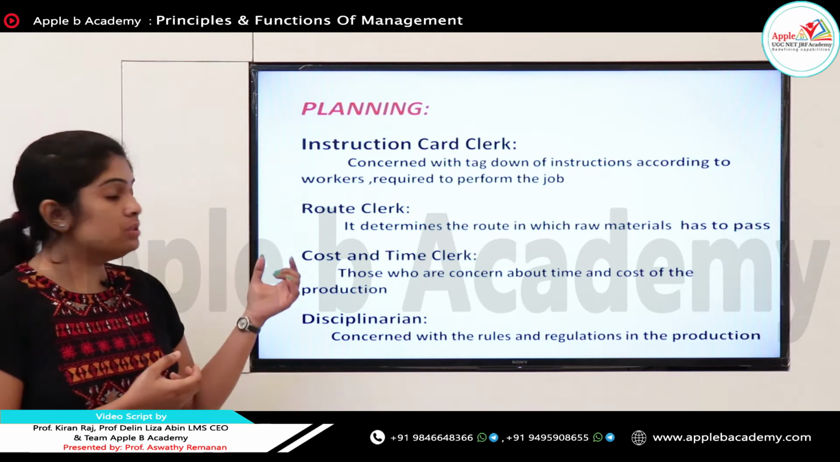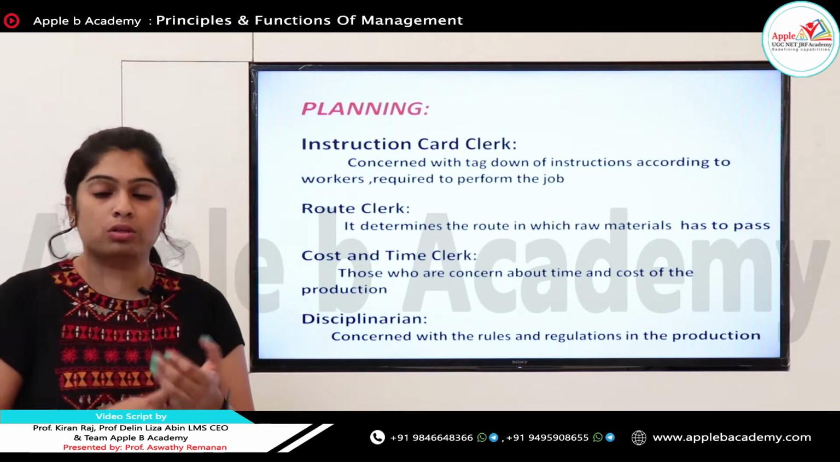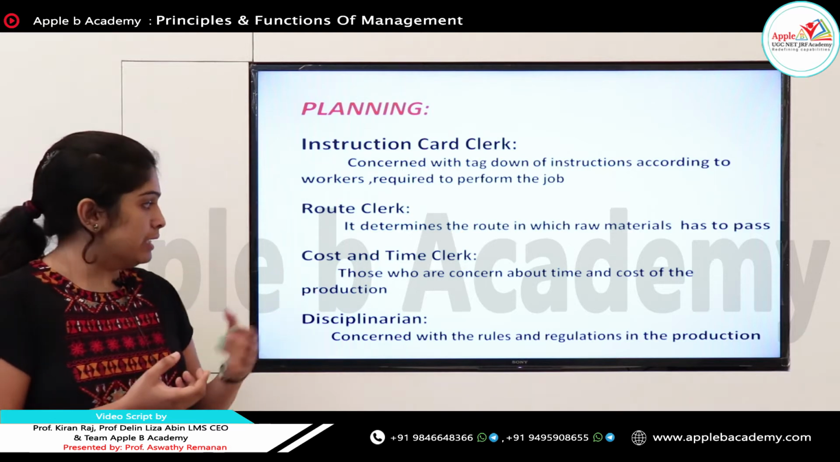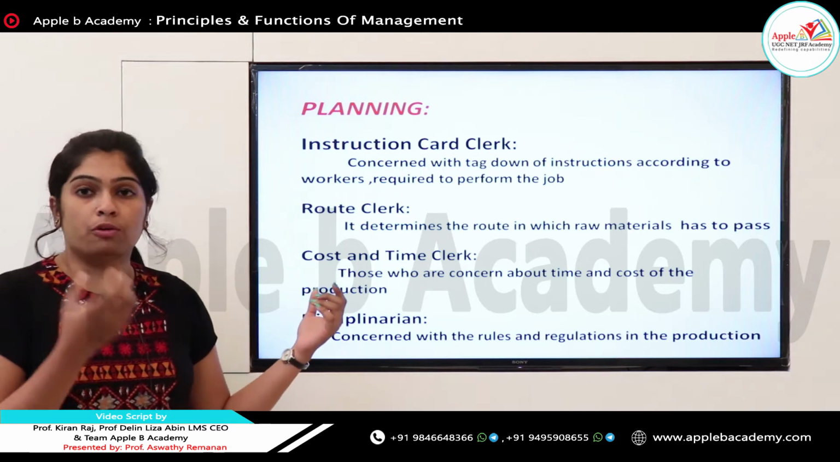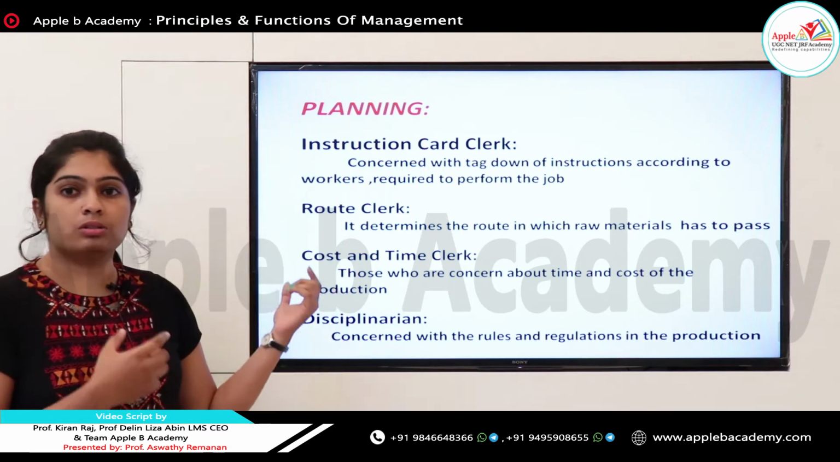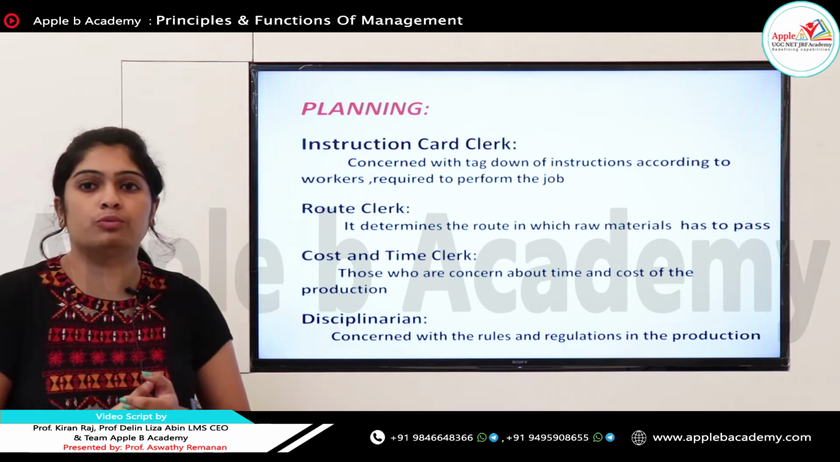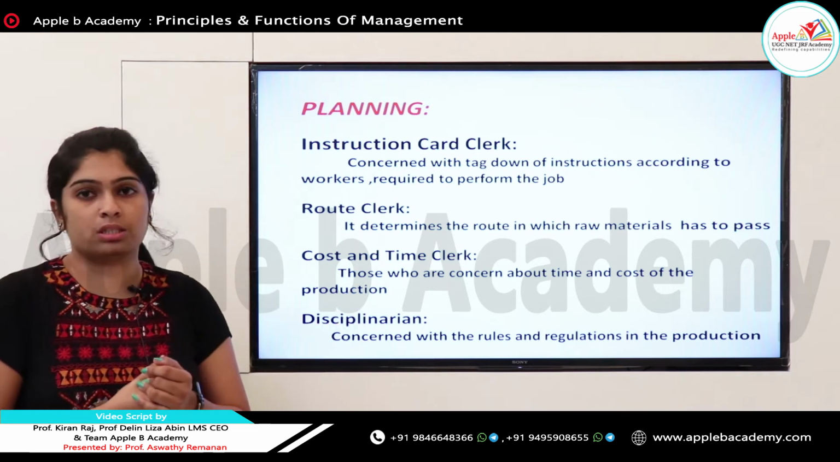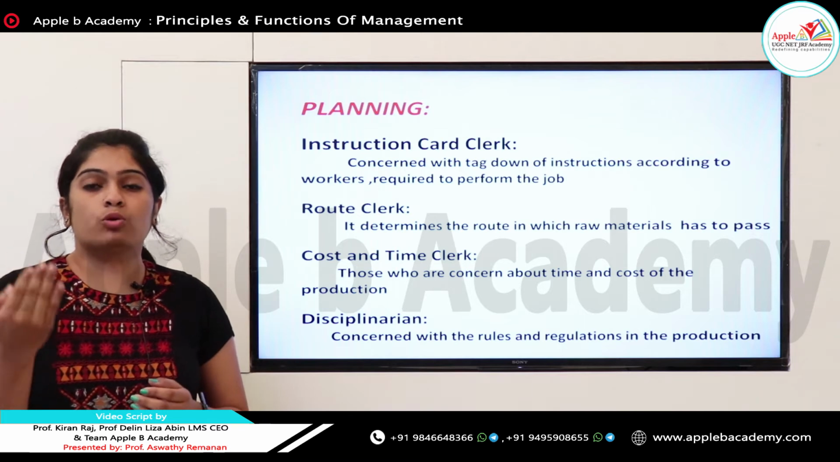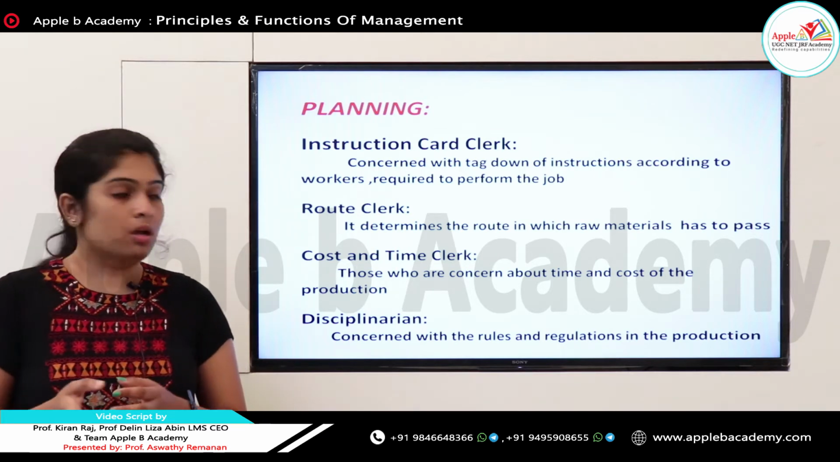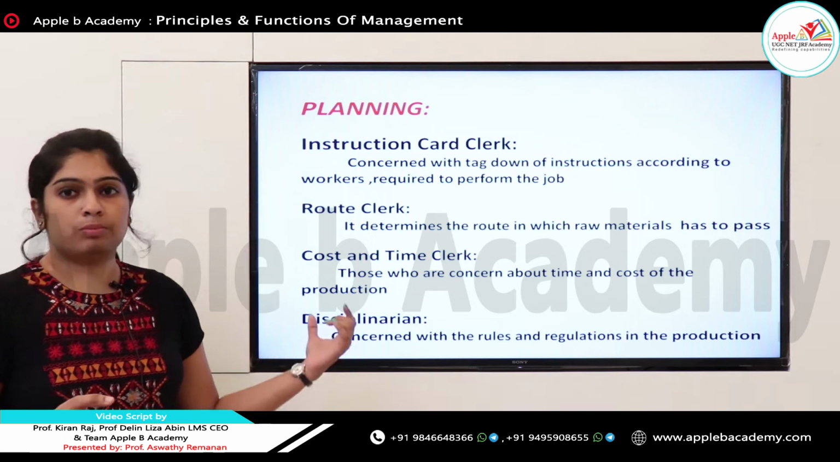Next is the cost and time clerk, who is concerned with cost and time: what are the expenses needed for the production and what time we need to perform. So these all come under the cost and time clerk. And the last one is the disciplinarian, concerned with the rules and regulations in the production. He is always concerned with what the rules are and whether everybody is obeying them. So these all come under the disciplinarian.